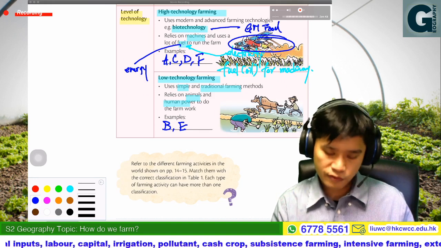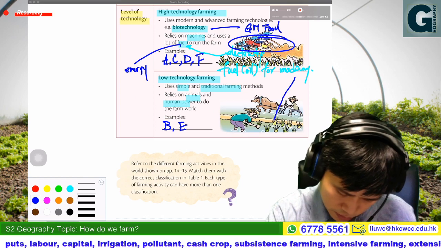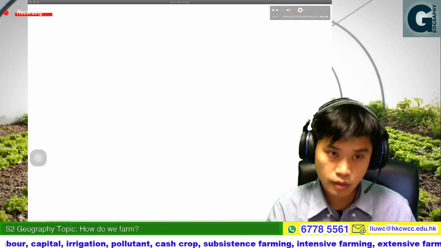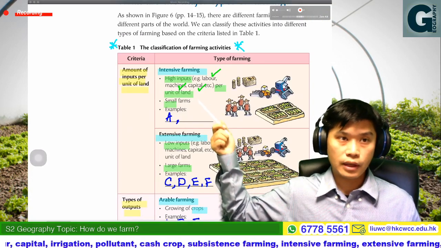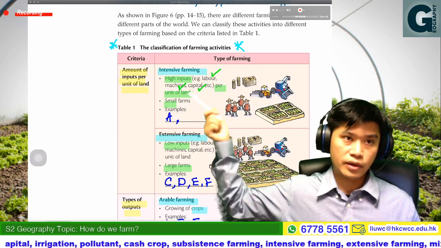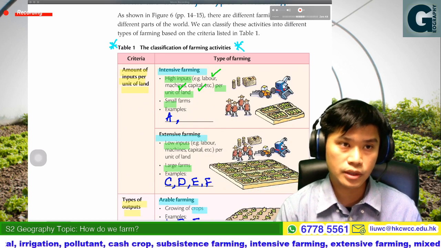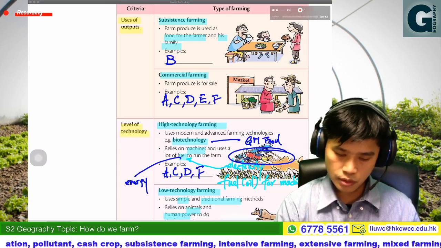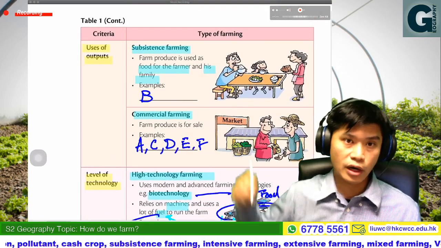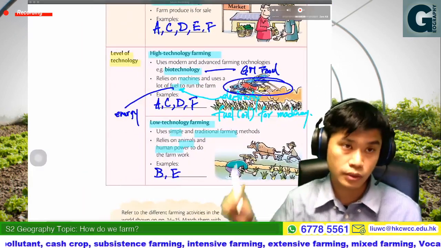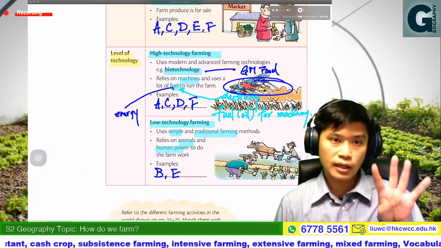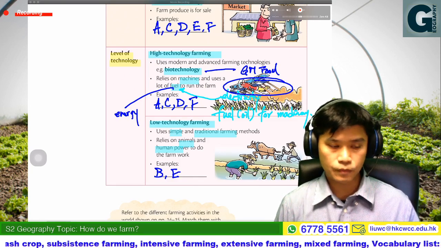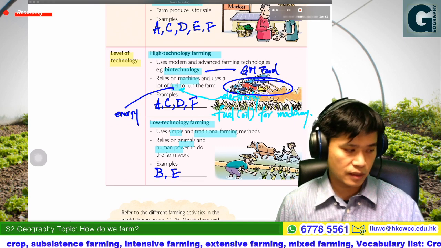So all this: by the criteria of amount of input per unit of land, the second one, type of outputs, the third one, use of output, and the last one, by the level of technology. So we can have four different classifications of farming activities. That's it about unit 3.2.